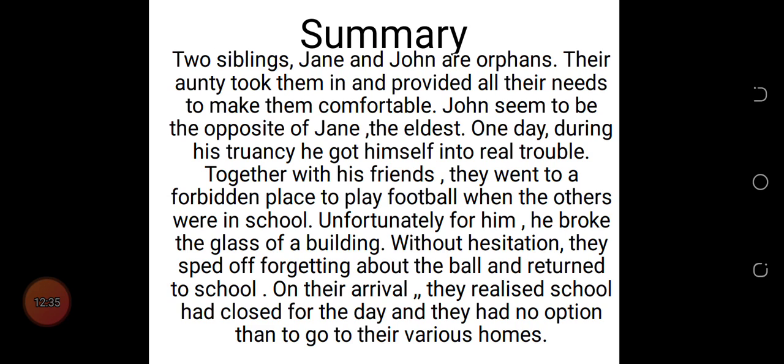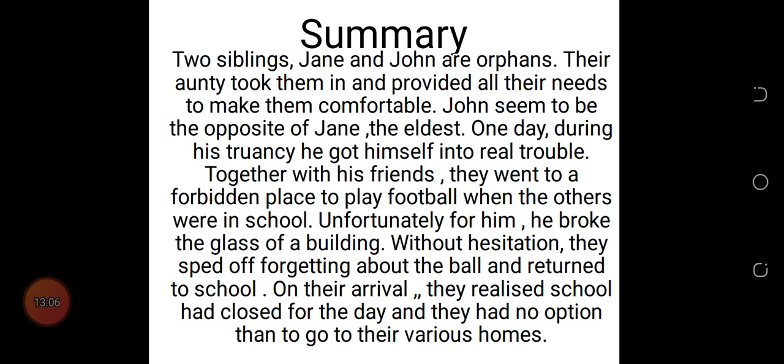Now let's look at the summary of what we have here. Two siblings, Jane and John, are orphans. Their aunt took them in and provided all their needs to make them comfortable. John seemed to be the opposite of Jane, the eldest. One day, during his truancy, he got himself into real trouble. Together with his friends, they went to a forbidden place to play football when the others were in school.